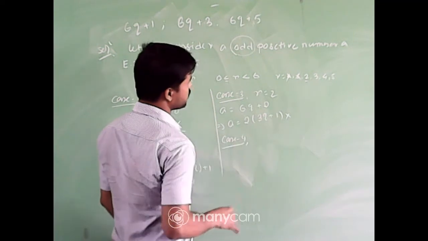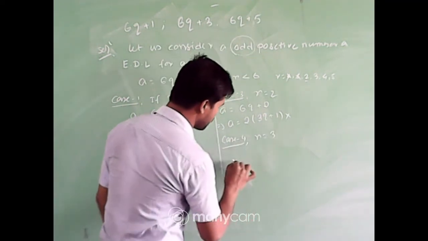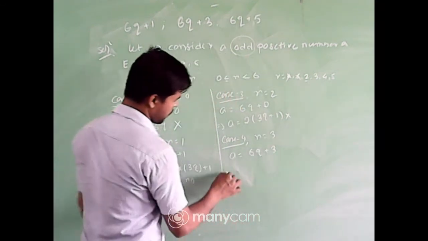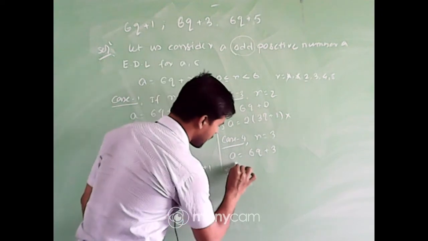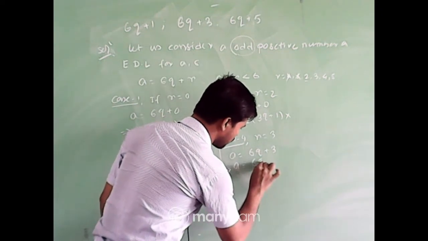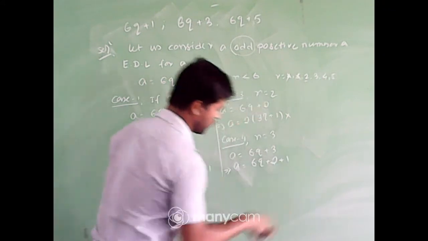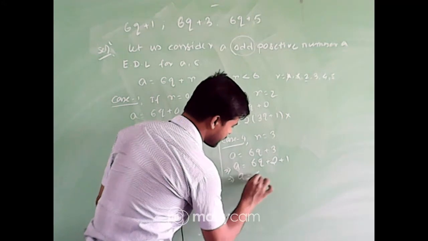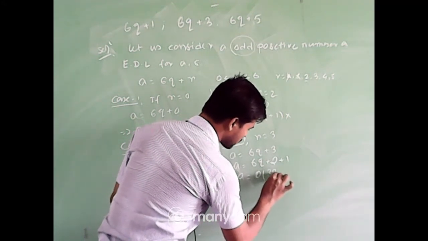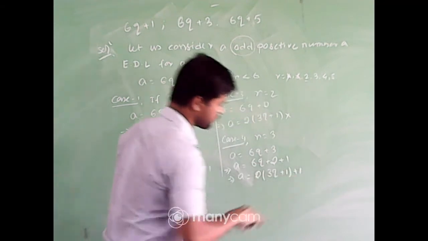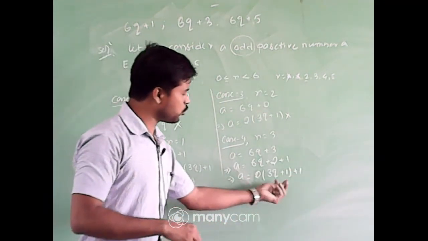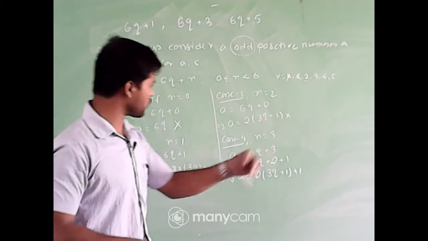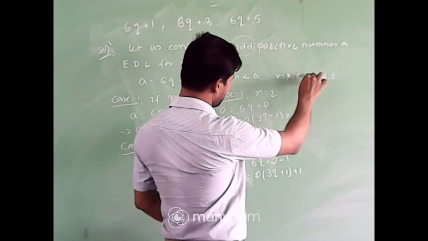Now case 4. Case 4 means when r = 3. So in that case a = 6q + 3. Now we can rewrite it as a = 6q + 2 + 1. That means if I take 2 common, a = 2(3q + 1) + 1. Now it is of the form 2q + 1. That means a is an odd integer. So case 3 and case 2 are completed.